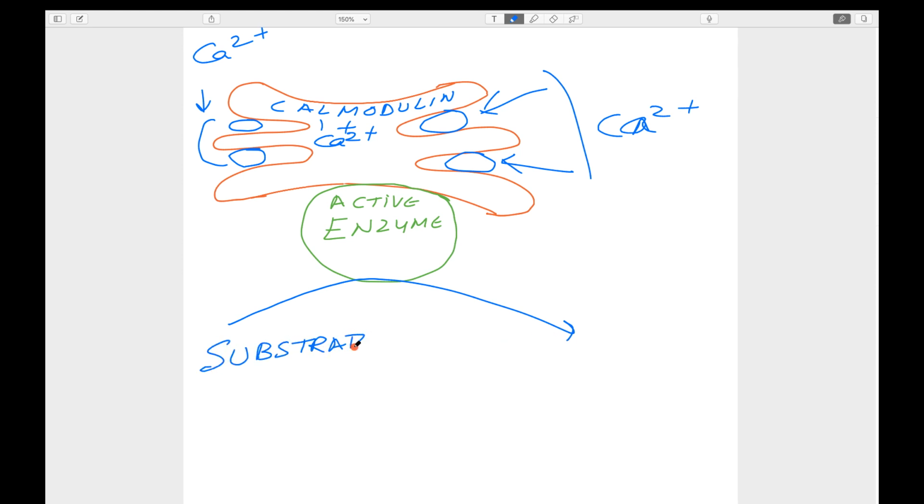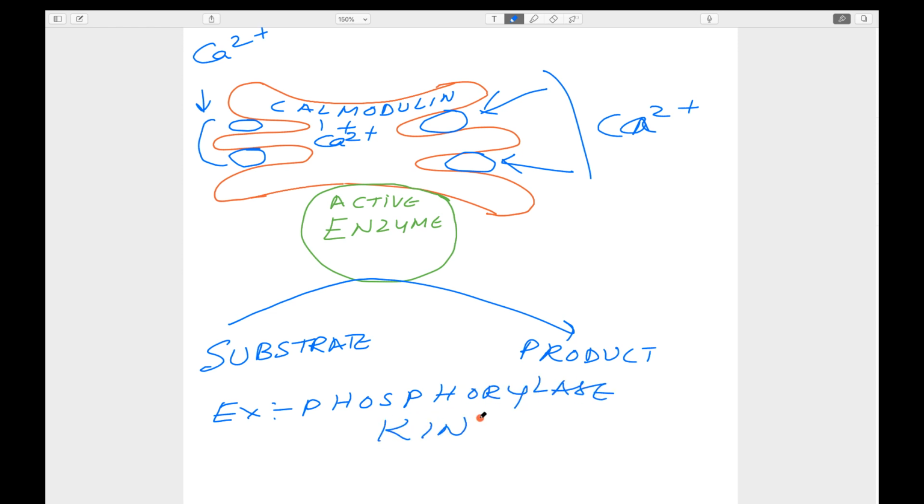Let us take the name of the enzyme in this case: phosphorylase kinase. Phosphorylase kinase is a very crucial enzyme in the regulation of glycogen degradation.